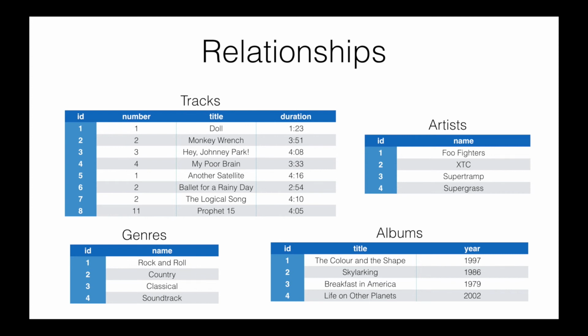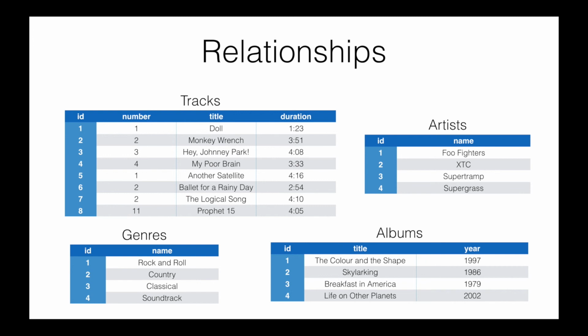For example, you and I can think about tracks and artists, and we can know, yeah, sure, there's a connection there. There's a relationship. Artists are the people who actually make the songs that are tracks. So, well, how would the database know that there was a connection there? We can use our common sense in order to be able to tell that there's a relationship. But is there a way that we could actually put that relationship down in the database itself so we could potentially make use of it through SQL, for example? There is actually. The keys play a big part in how we actually establish relationships in our database.